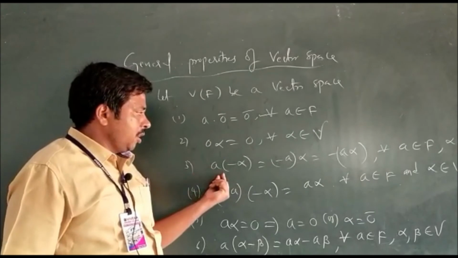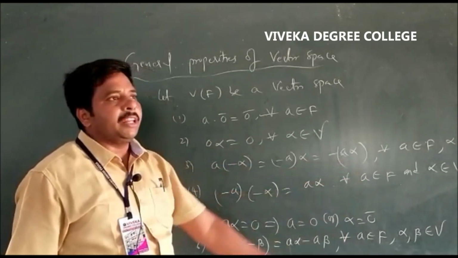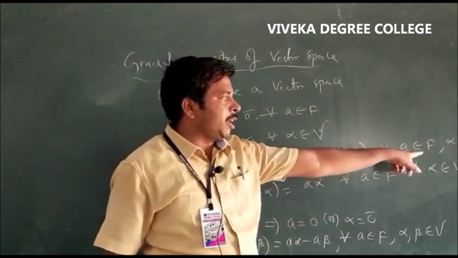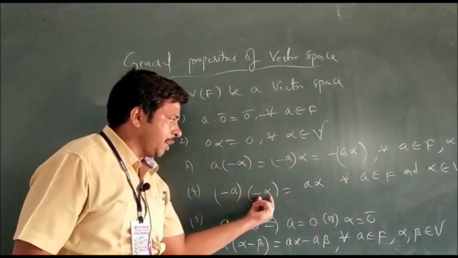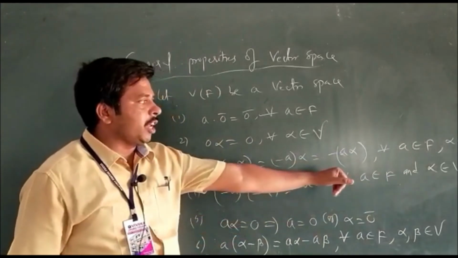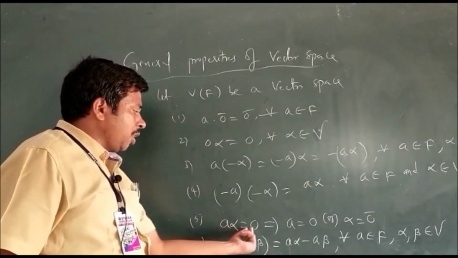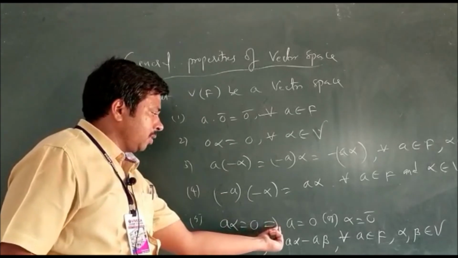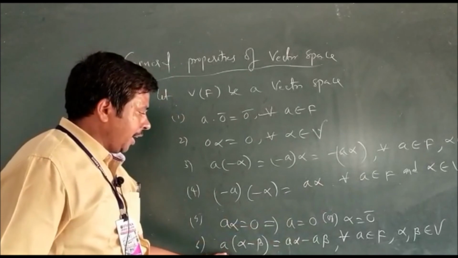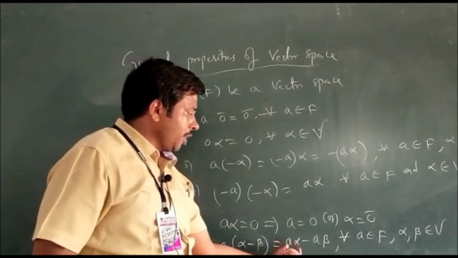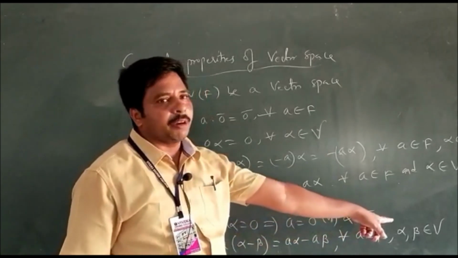Third one is A into minus alpha equal to minus A into alpha is equal to minus of A alpha for all A belongs to F and alpha belongs to V. The fourth point is minus A into minus alpha is equal to A alpha for all A belongs to F and alpha belongs to V. Fifth point, A into alpha equal to 0 bar, that implies A equal to 0 or alpha equal to 0 bar. Sixth point is A into alpha minus beta is equal to A alpha minus A beta for all A belongs to F and alpha, beta belongs to V.